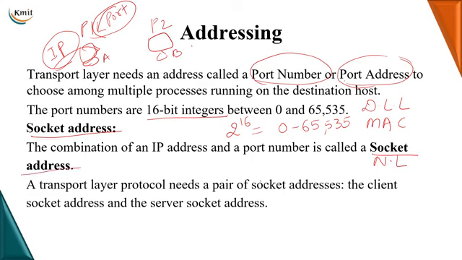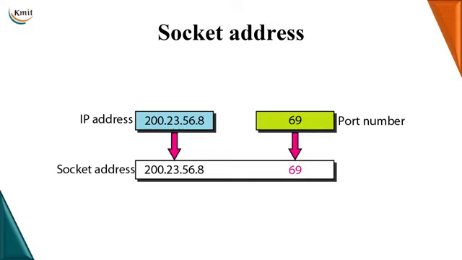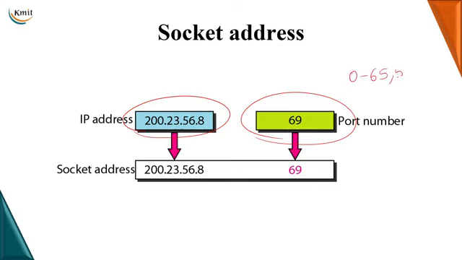To identify a process, first I need to identify the host machine, and to identify the host machine I need an IP address, and to identify the process in that host machine I require a port number. Together I require a socket address, meaning the transport layer basically requires a pair of socket addresses, one socket address for the client and one socket address for the server. Take an example of the socket address. I have the IP address for identifying the host, and I have a port number, which is basically a 16-bit integer, where I can have port numbers up to 65,535. Any one port number along with the IP address will give me the socket address.